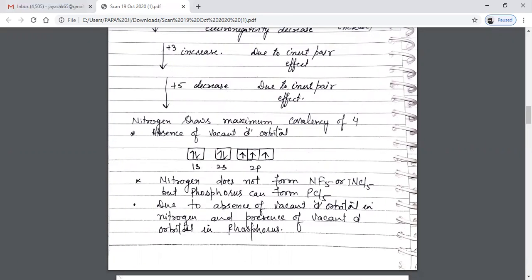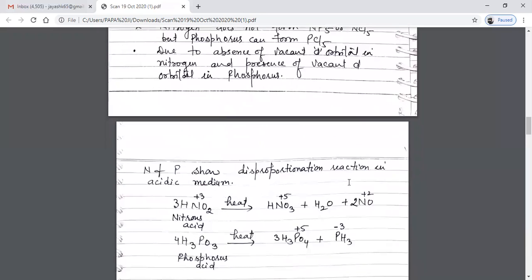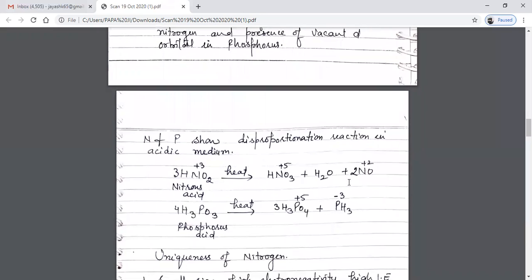Why? It's due to the absence of vacant d orbitals in nitrogen and the presence of vacant d orbitals in phosphorus. In the same way, we can discuss that nitrogen and phosphorus show disproportionation reactions.